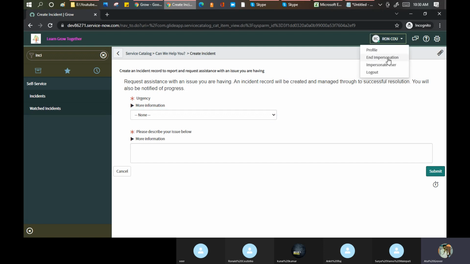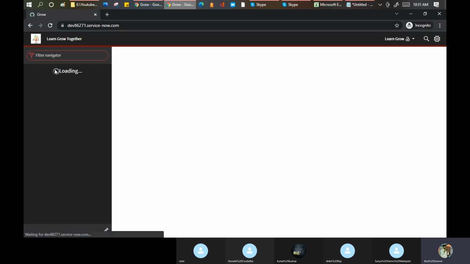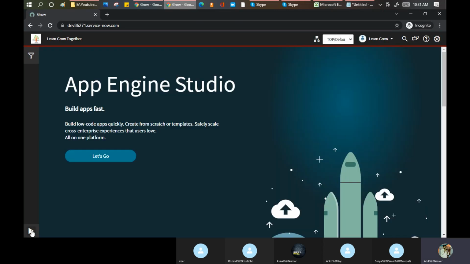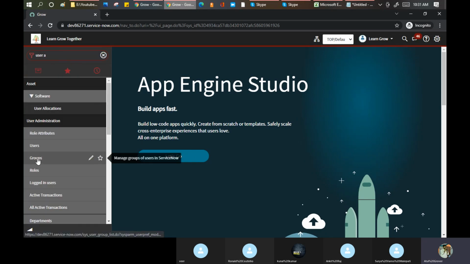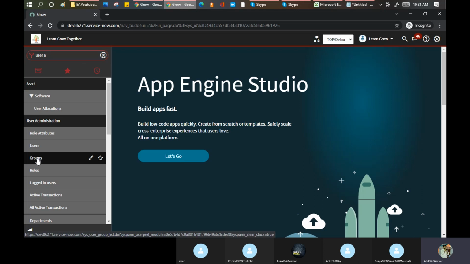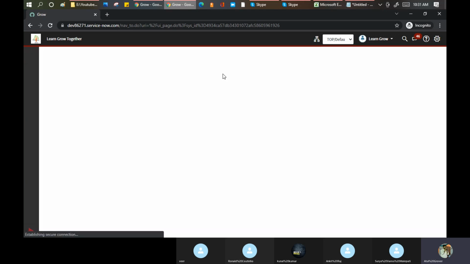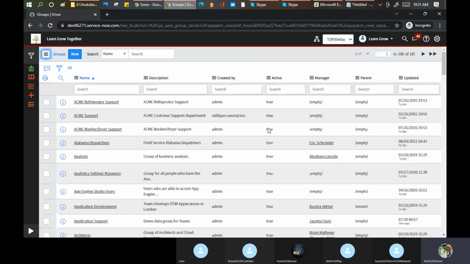Now the concept comes for group management. Let's create a new group here. I generally follow this shortcut: user admin, easy to search, and then click on groups. We already have a lot of groups given by ServiceNow in the demo, but we will create our new group here.